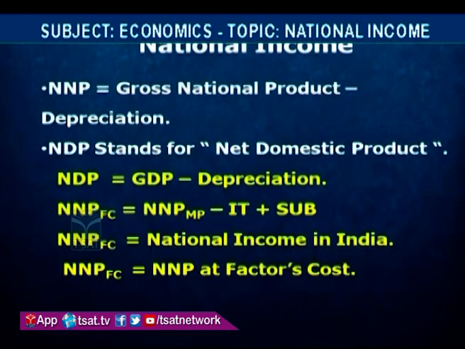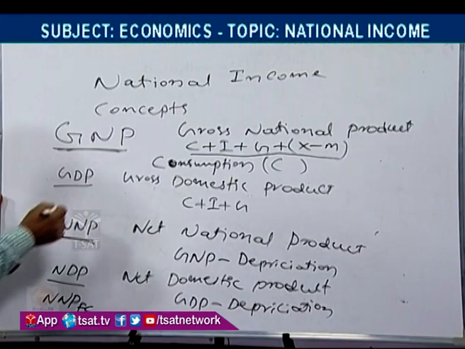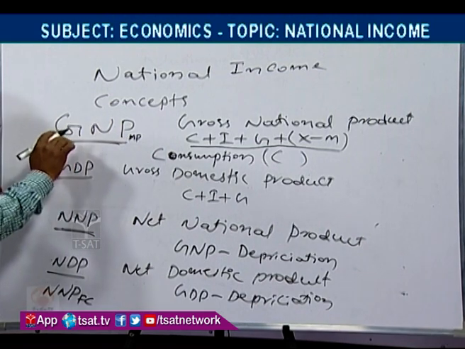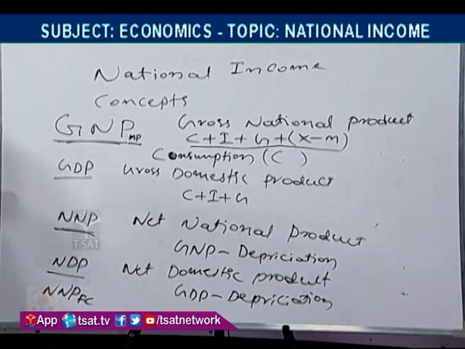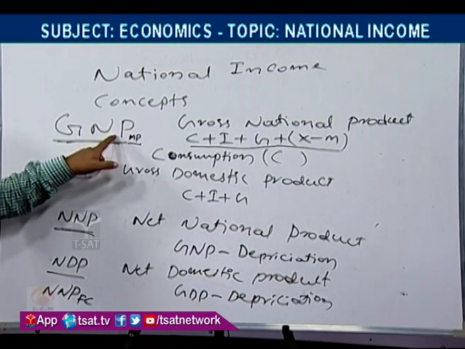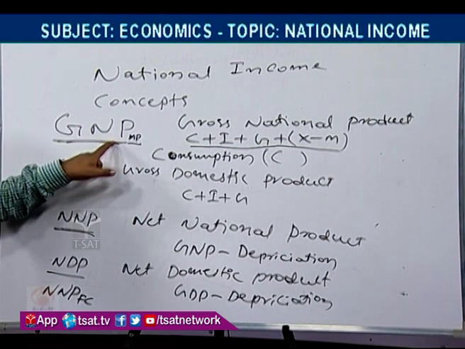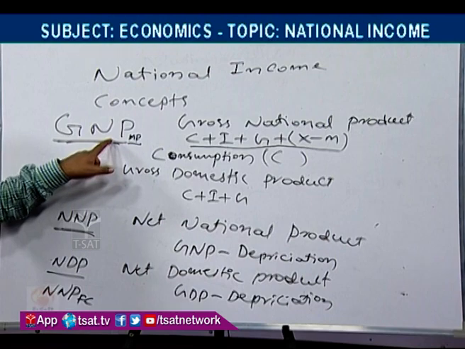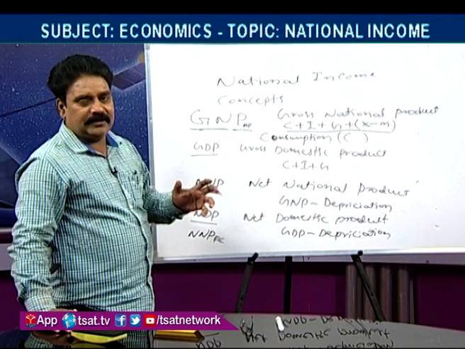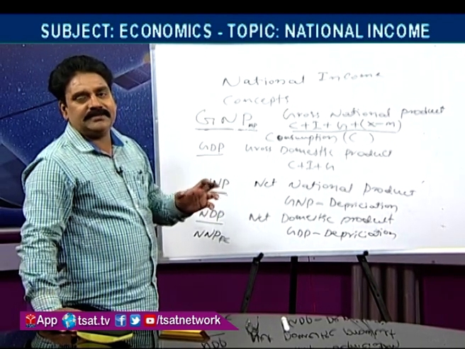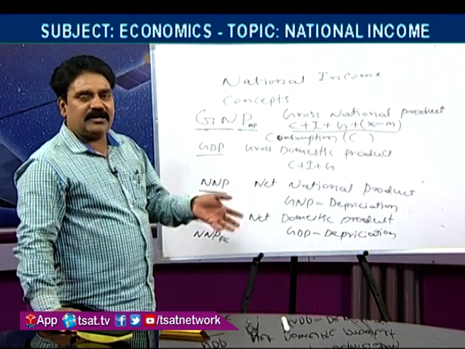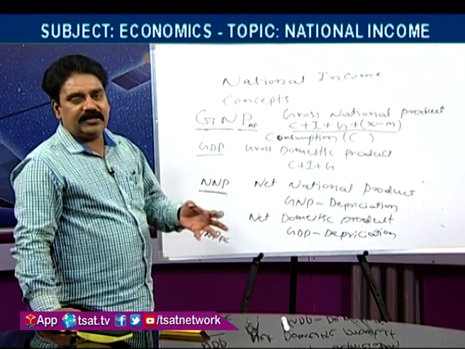Next, NNP at factor cost. All these so far we discussed at market prices. Here nothing is mentioned, so here market prices, according to the market prices. The goods and services which are produced, I mean the value of final goods and services which are produced during the year. To calculate the value of goods and services according to the current prices, this year production is multiplied with this year price of that product, we will get value.